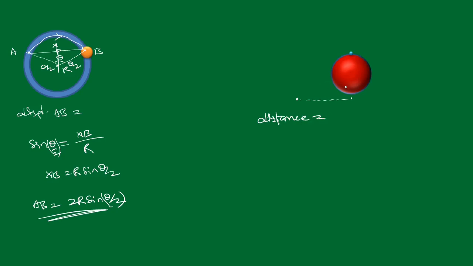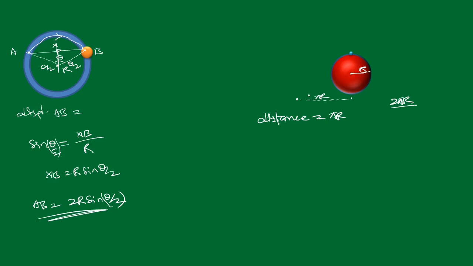The distance means the path traveled. Now what is the path traveled here? From here to here, this would be the complete circumference, but it did not move the complete circumference, it moved half the circumference of this sphere. What is the circumference generally for any sphere? That is 2 pi r. But it moved how much here? Only half of 2 pi r, that means pi r, if I take the radius as capital R. So this is pi r, because this is the half circumference of this sphere.